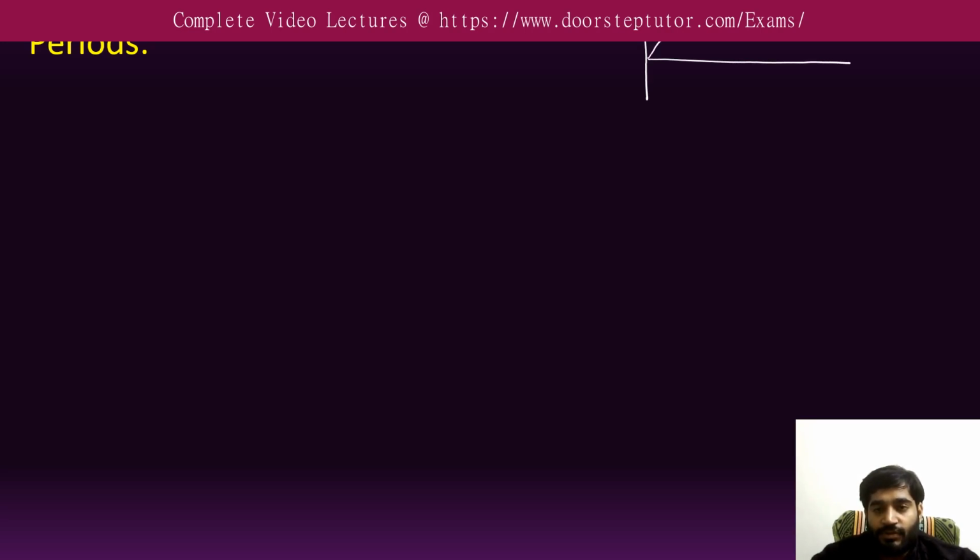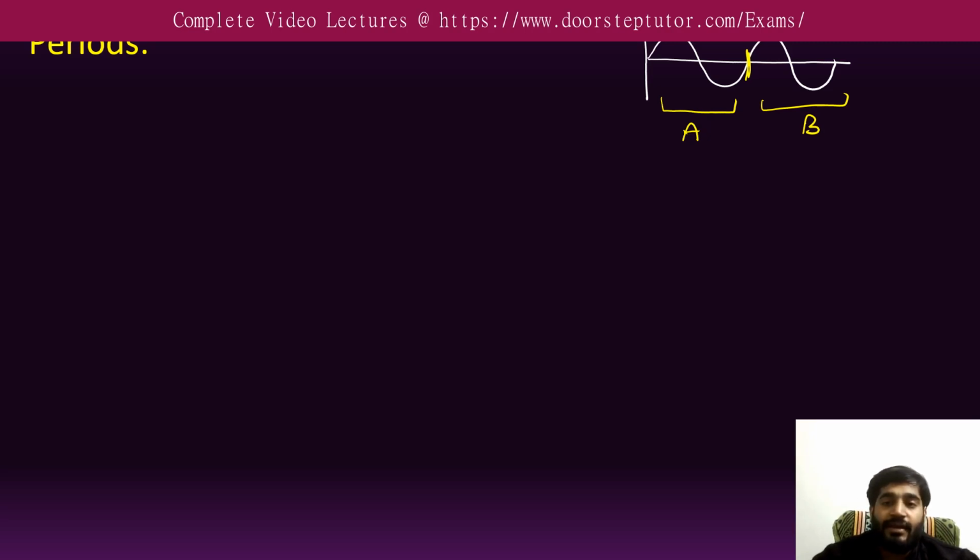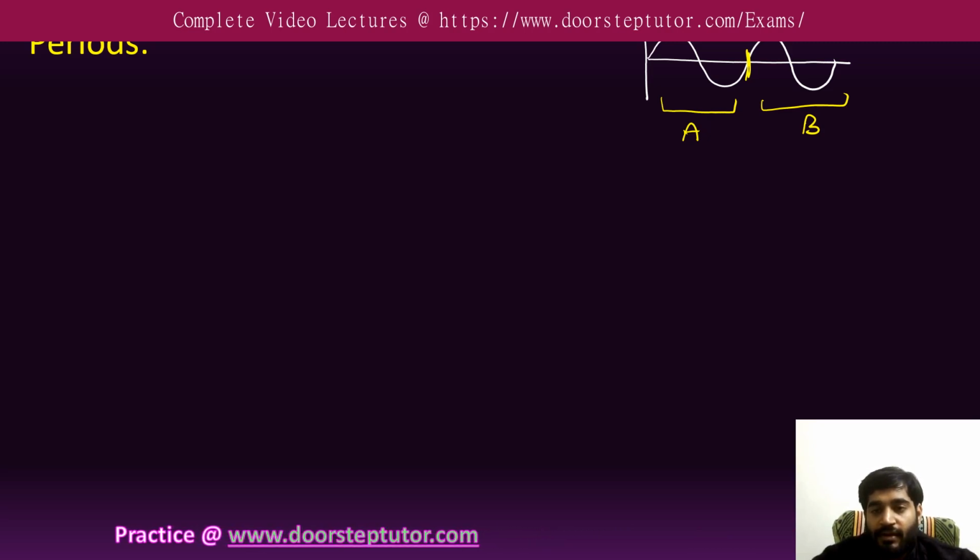Let's suppose this is a sinusoidal function, a sine wave. This particular wave is just like a copy paste of the previous one. If I take this as wave A and this as wave B, then B wave is a copy paste of A wave, and this is repeated again and again.